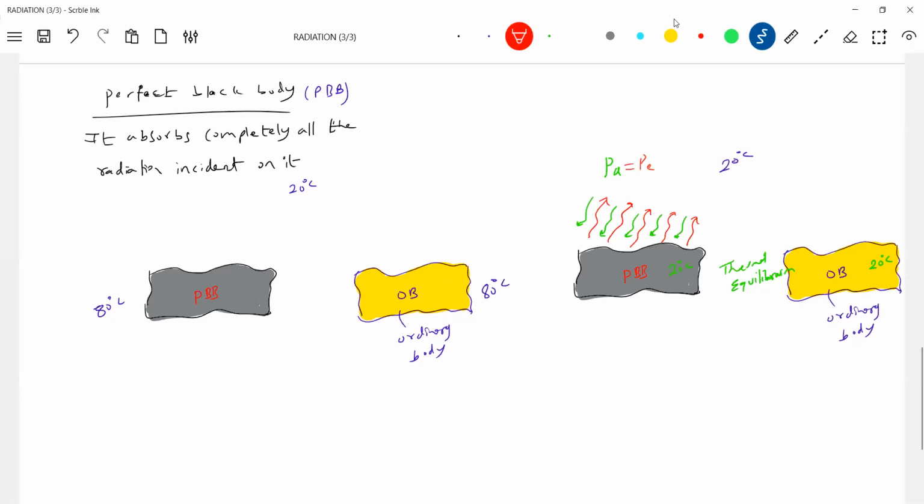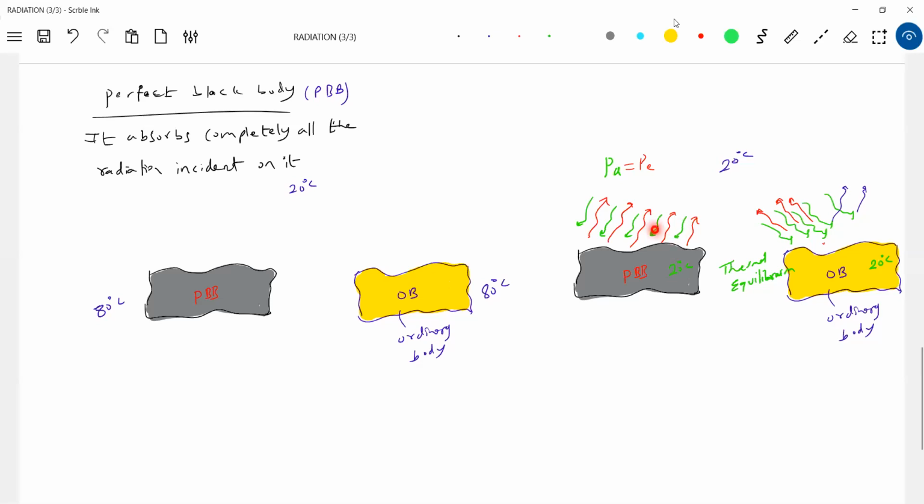What happens with the ordinary body? Some power will be incident. What will it do? It will reflect. It will not absorb all. So how many lines is it absorbing? Three lines is what it is absorbing. So three lines it will emit, for your understanding purpose. So tell me, who is the good absorber?